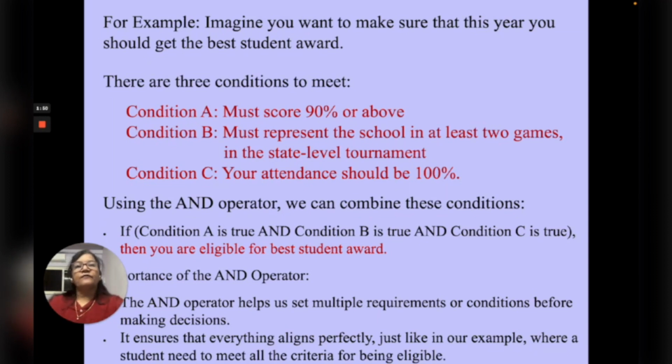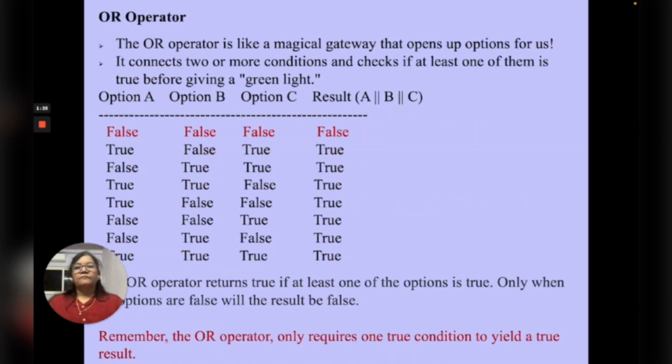The importance of AND operator is that it helps us to set multiple requirements or conditions before making decisions. It also ensures that everything aligns perfectly, just like in our example, where a student needs to meet all the criteria for being eligible. The next is OR operator.